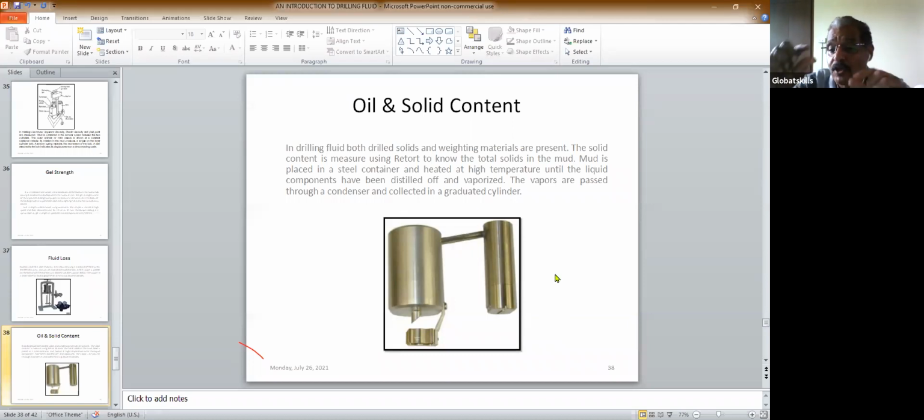And in the fluid also you have oil. Supposing oil is just at the top, you can find oil, maybe 0.5 ml oil is there. So 0.5% is there. So this is how you measure here.